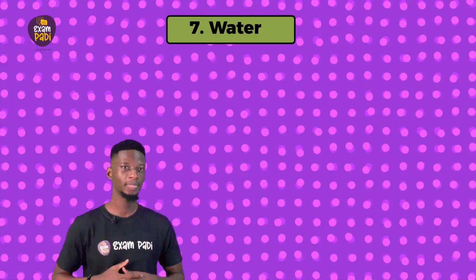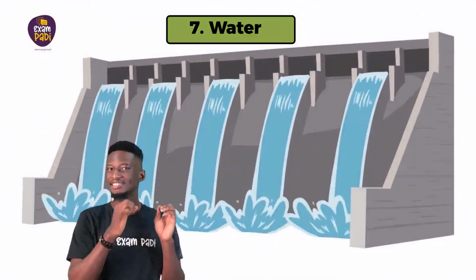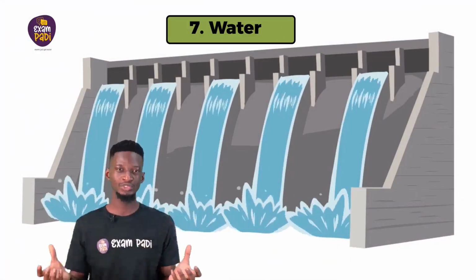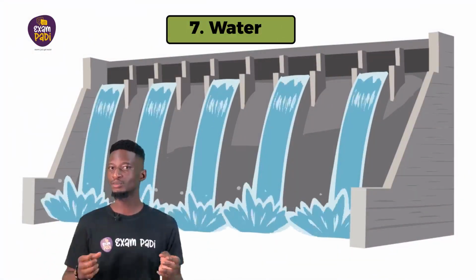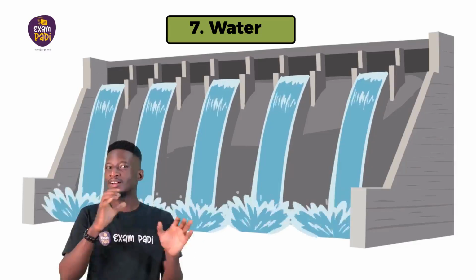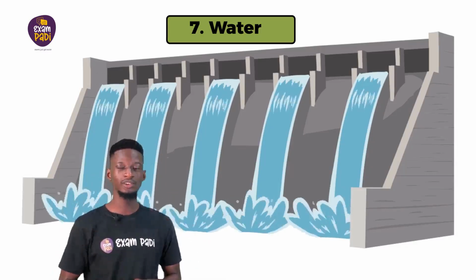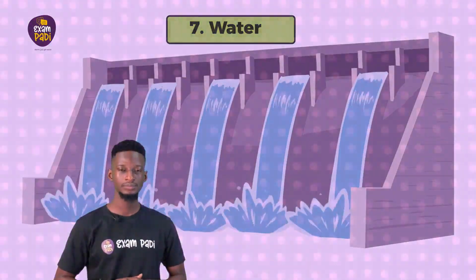7. Water. Water energy is energy derived from the power of water in motion. Energy sources using water have been around for thousands of years in the form of water clocks and water wheels.